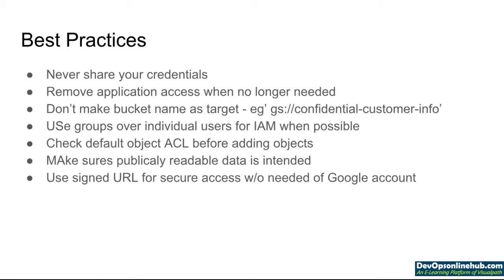Then come some more best practices regarding credentials on cloud storage. Never share your credentials, and remove application access when no longer needed. Don't use the bucket name as a target, because it is easily traceable, so it's recommended not to make the bucket name the target. Use groups over individual users for IAM whenever possible. Check the default object ACL before adding objects. Make sure publicly readable data is intended. Then use signed URL for secure access without the need of a Google account.